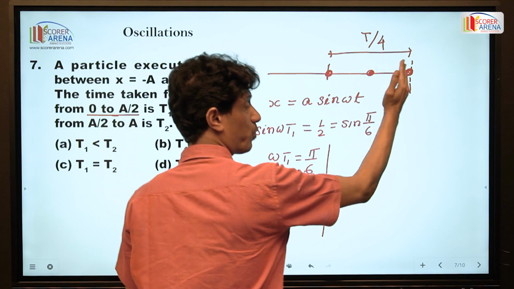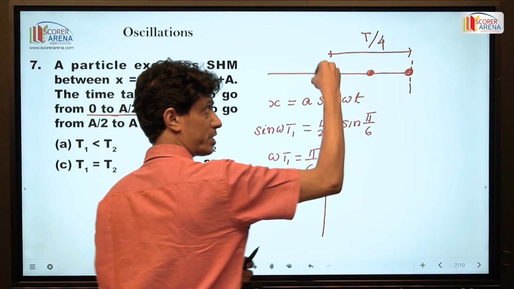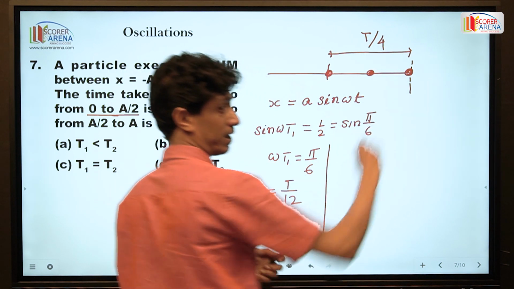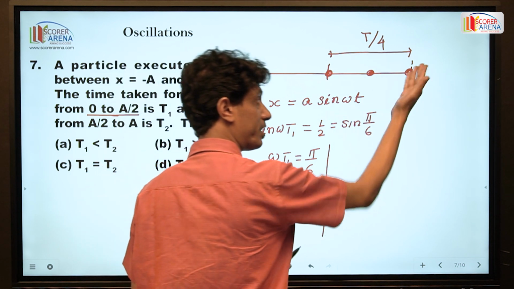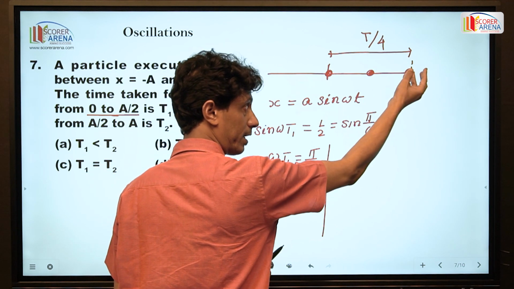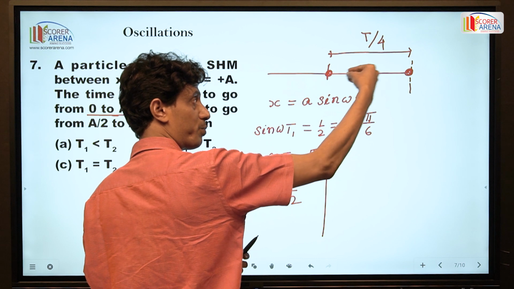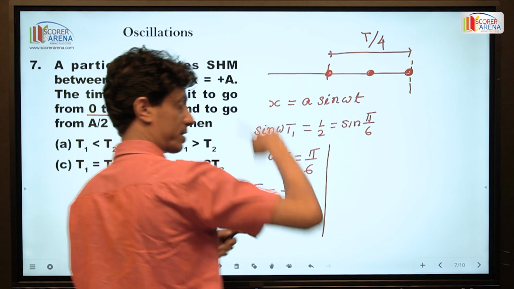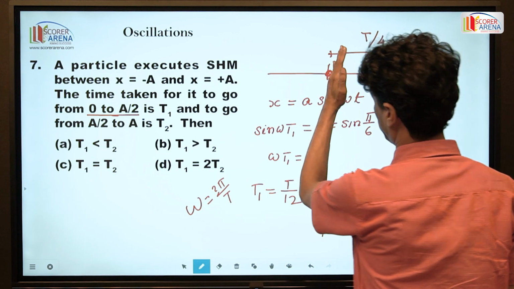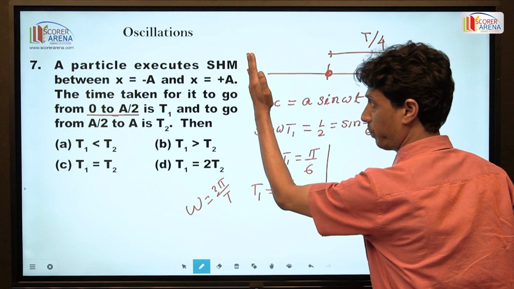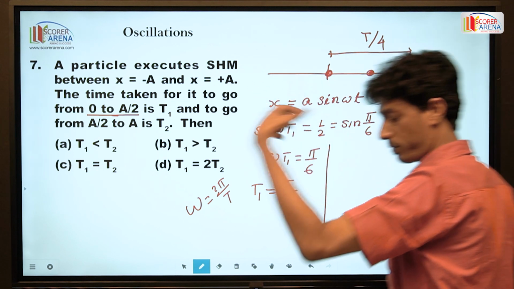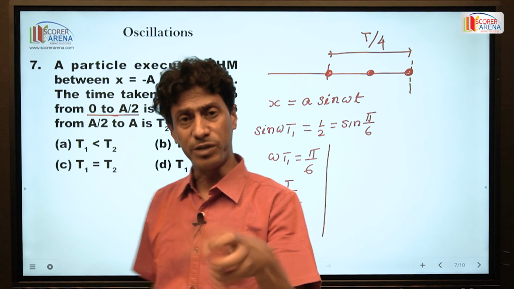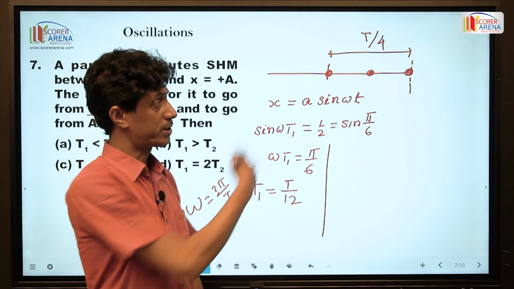In time T by 4 the particle reaches the extreme position along this direction, and again in T by 4 it will go to the other extreme, and again come back in time T by 4 to the extreme positions.